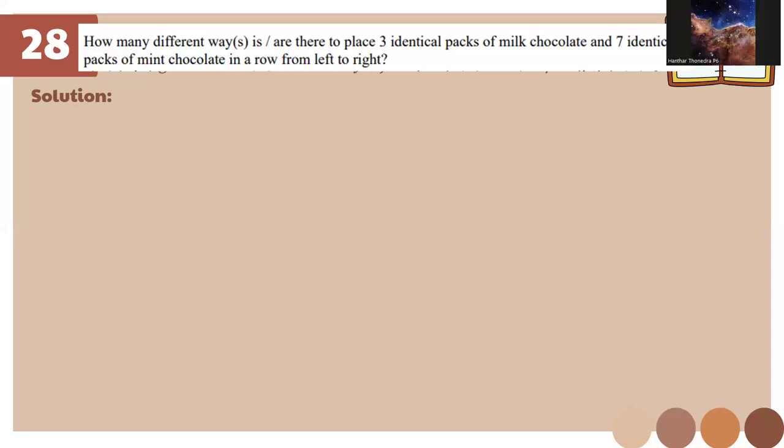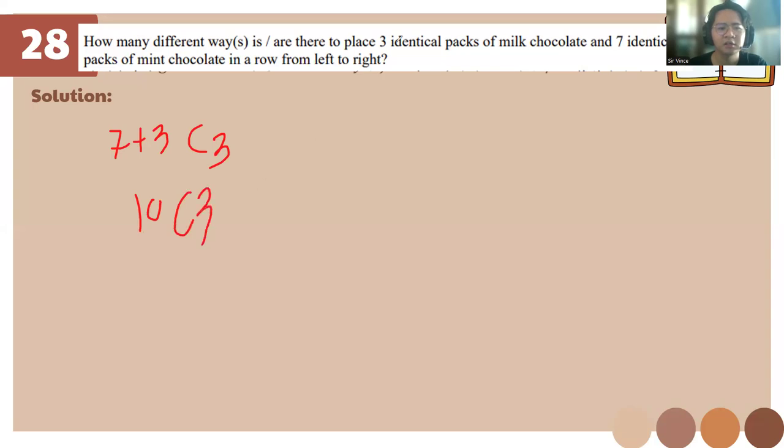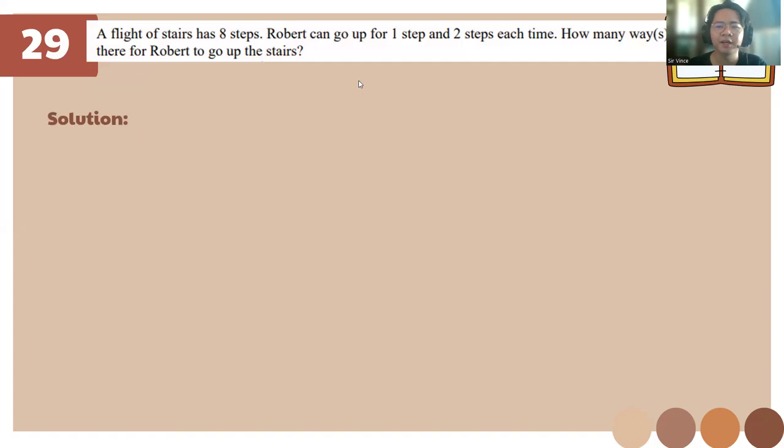This one, number 28, is it a combination or permutation? It's a combination. It's 7 plus 3 plus a combination of 3. So 10C3, okay? So this one, class, Fibonacci, but you can just start with 1.